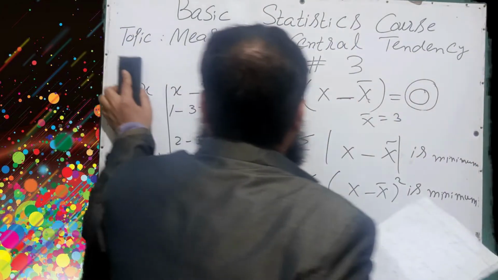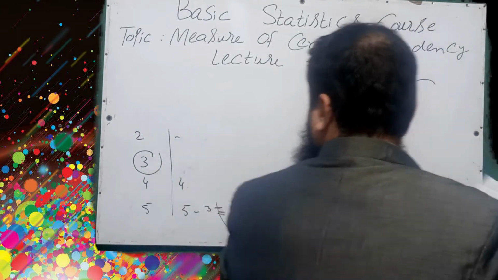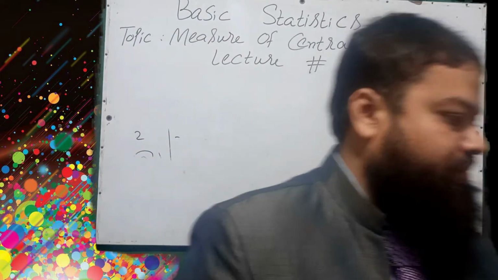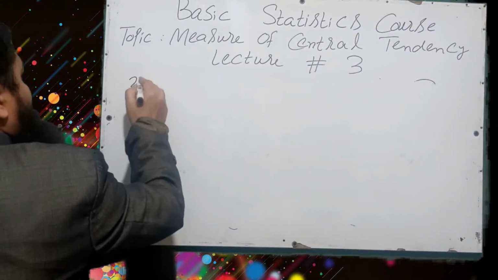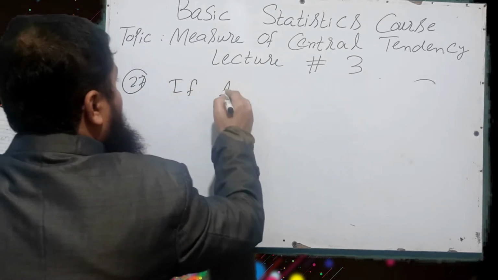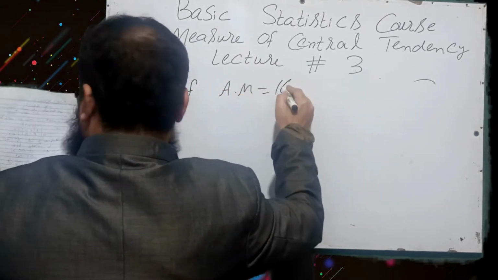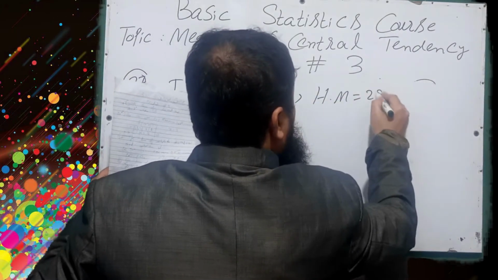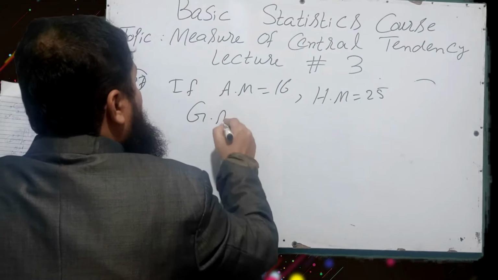27, a very important question. If arithmetic mean is equal to 16 and harmonic mean is equal to 25, what is the value of geometric mean?